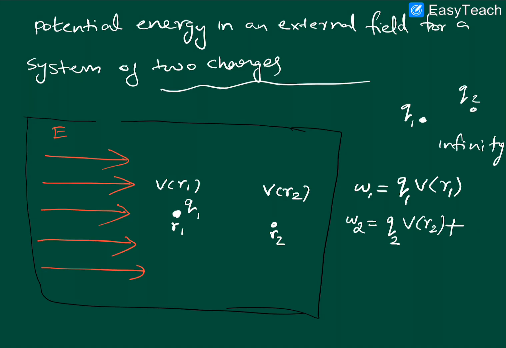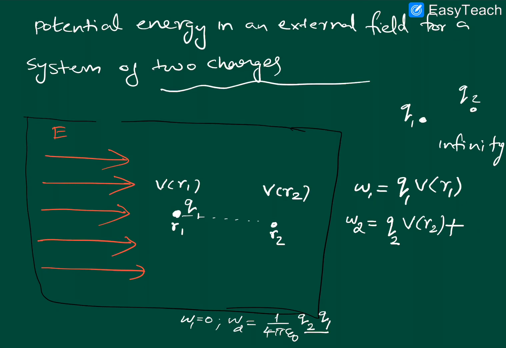When there is already a charge and you are trying to bring the second charge, you know that in case 1, in the absence of external field, you did W1 equal to 0, then W2 what you did, 1 by 4 pi epsilon 0, the charge you are moving, that is Q2, multiplied by the charge already present Q1, divided by the distance between them.